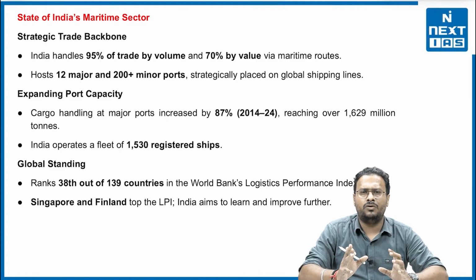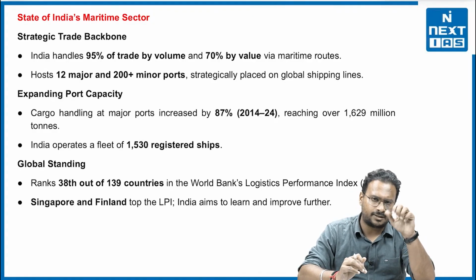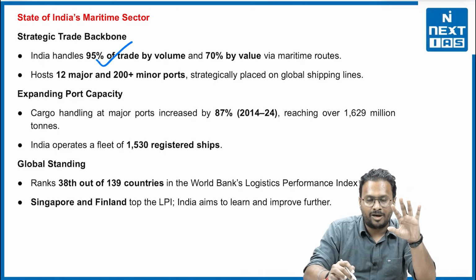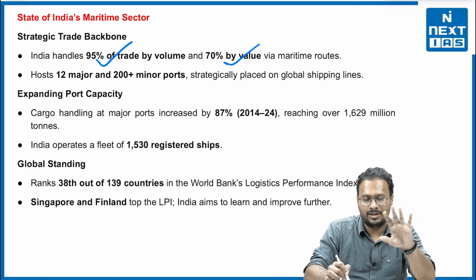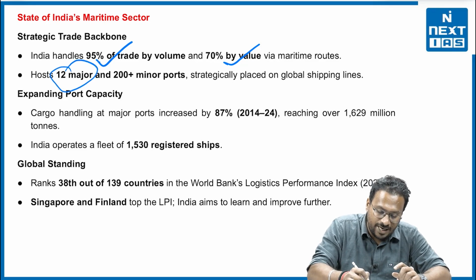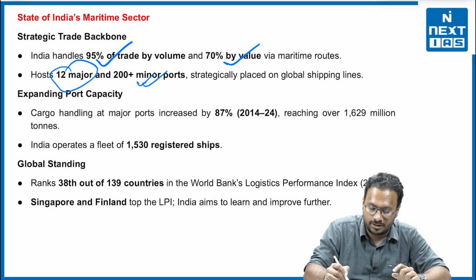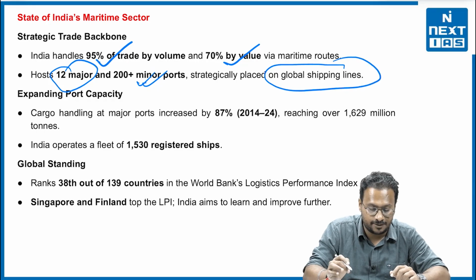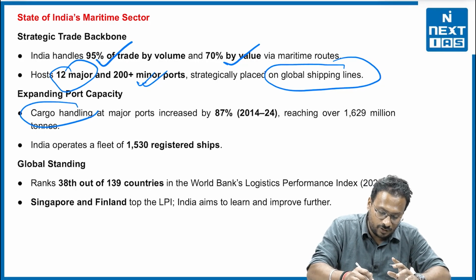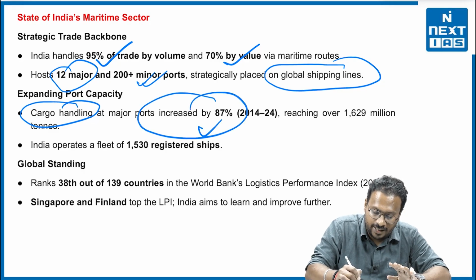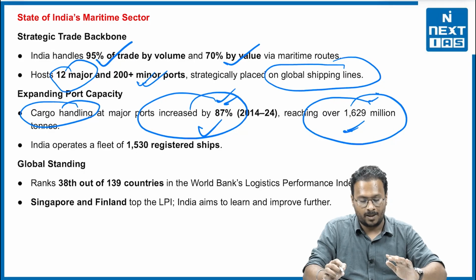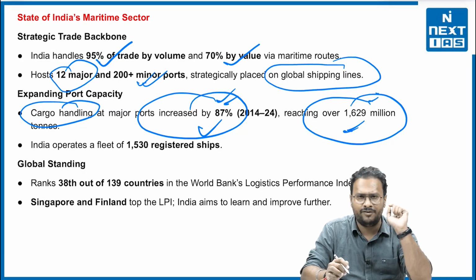Now, certain factual data regarding the state of the maritime sector in India at this moment. India handles 95% of trade by volume and 70% by value via the maritime routes. It hosts 12 major and 200 minor ports strategically located on the global shipping lines. Expanding port capacity, the cargo handling at the major ports increased by 87%, reaching over 1629 million tons. One very specific piece of information as well.